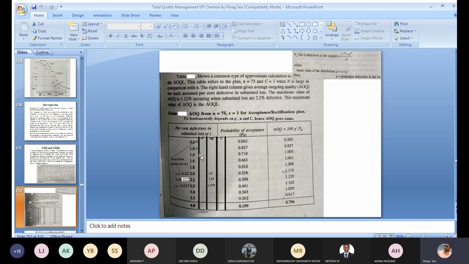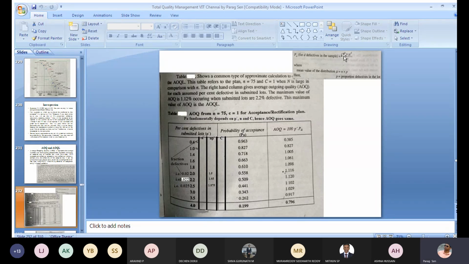So the np dash value you can calculate, which is actually the mean value of the Poisson distribution. In the Poisson distribution, the mean is given by np dash, or it is sometimes termed the lambda value. So you can calculate n into p dash automatically for all cases. And c, the cutoff value, for all these cases will be 1.